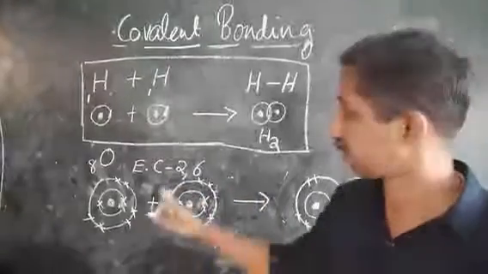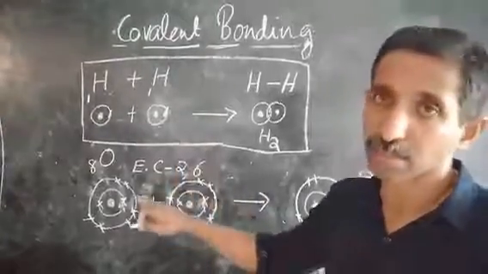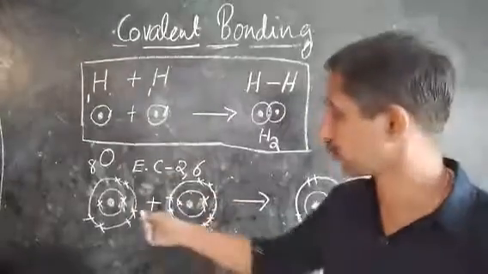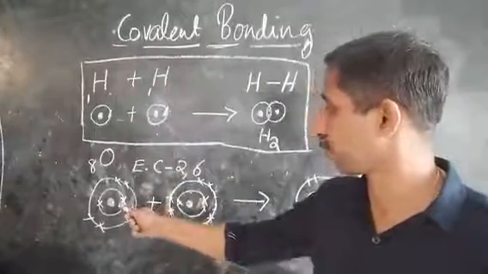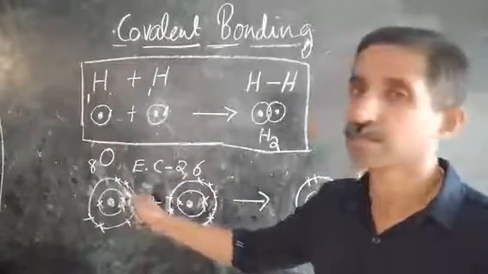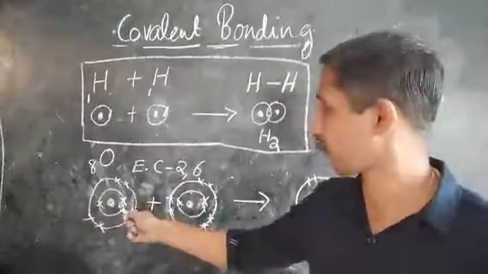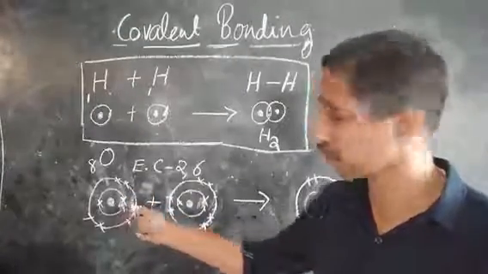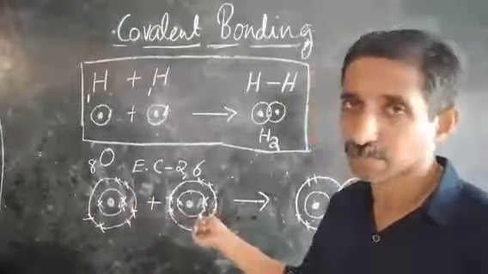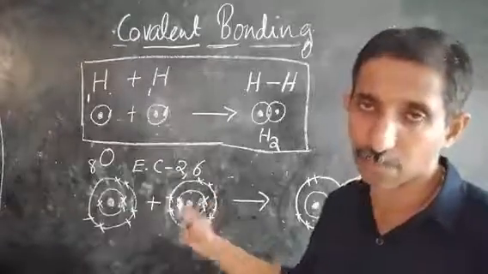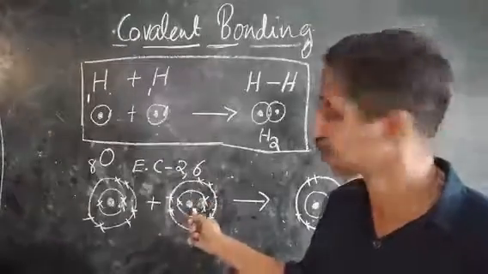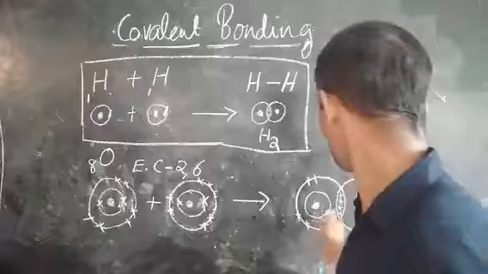Only sharing is happening, not complete transfer of electrons. 2 electrons are given for the common purpose from this oxygen atom, and the other oxygen atom does the same thing. So 2 plus 2 makes 4 electrons.